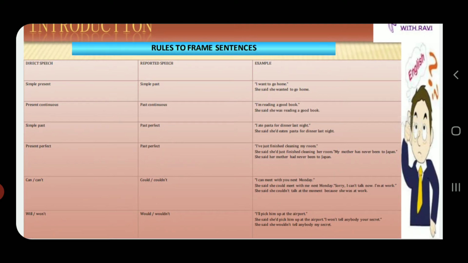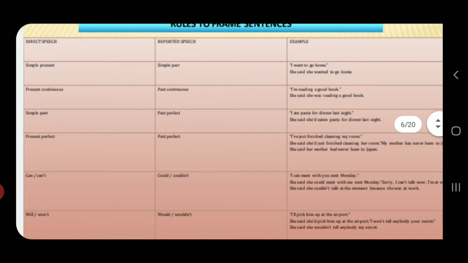You have to take into consideration the words. If a sentence is given in simple present, it gets converted into simple past while converting it into reported speech. An example of simple present is I want to go home. And if the same sentence has to be written in reported speech, you have to write she said she wanted to go home. Similar is the case with present continuous. It gets converted into past continuous.